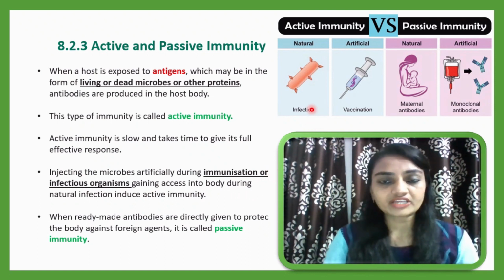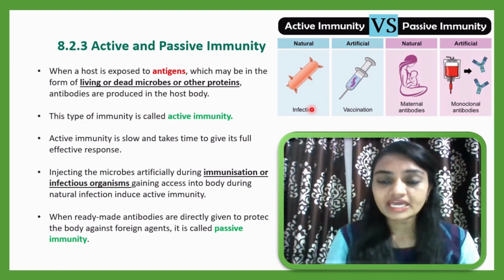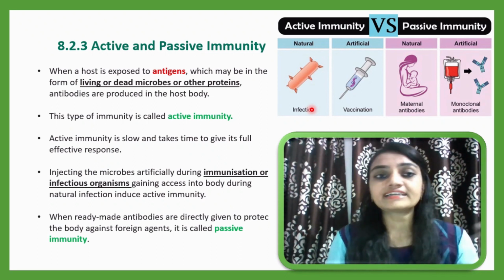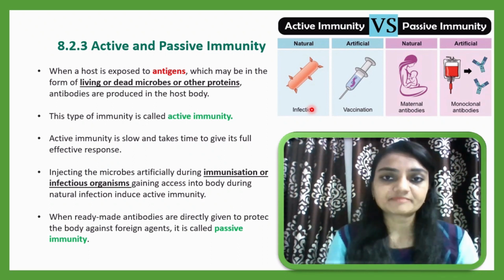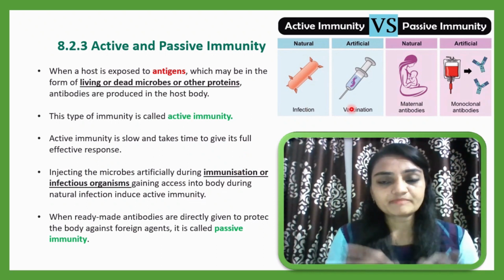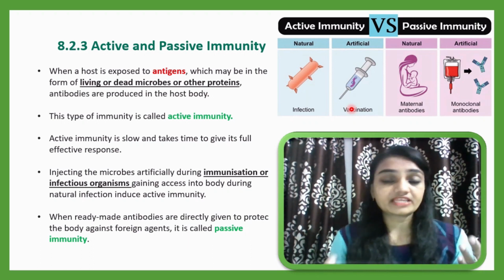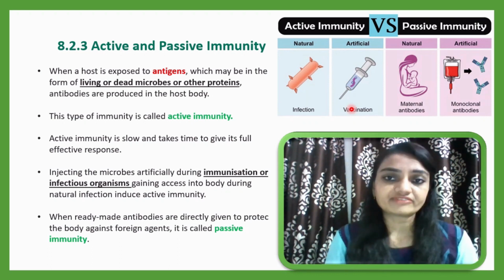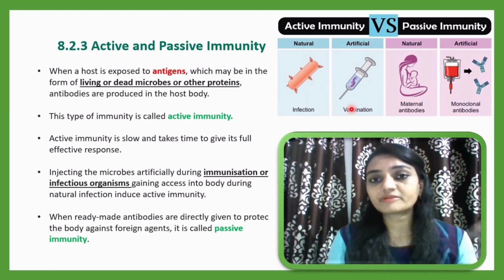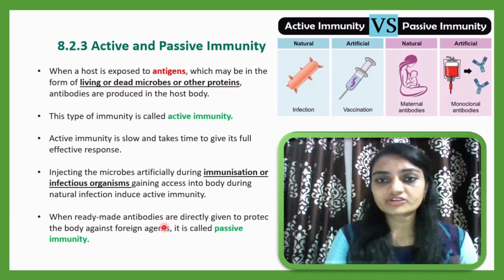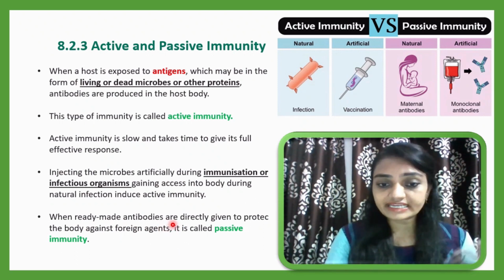As an artificial injection, the primary response will be developed, and that's why it becomes very easy to react as a secondary response the second time the same organism attacks that person. Sometimes a person is not able to form antibodies within the body, and sometimes doctors have to give artificial antibodies, which are prepared outside the body. Ready-made antibodies are directly given as an injection to protect the body against foreign antigen.